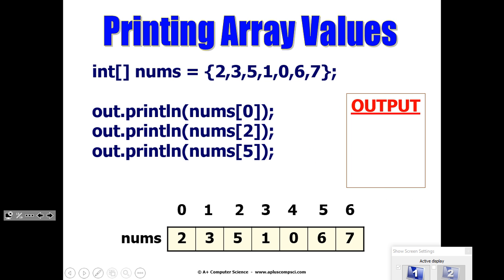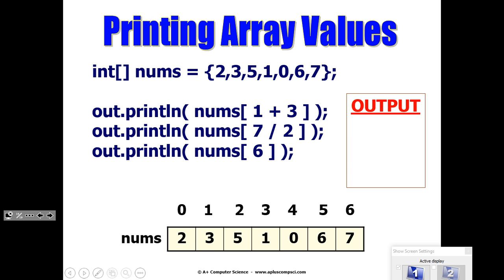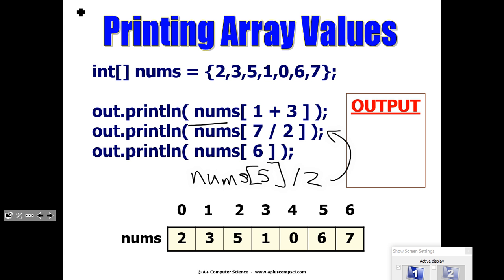And here, another way to access the entries. When you do stuff like this, you have to be careful. There's an order of operations issue. So if I did nums[5/2], well, this is totally different from this one. On this one, what happens first? Do we access the spot or do division first? And so, what is 7 divided by 2, by the way?